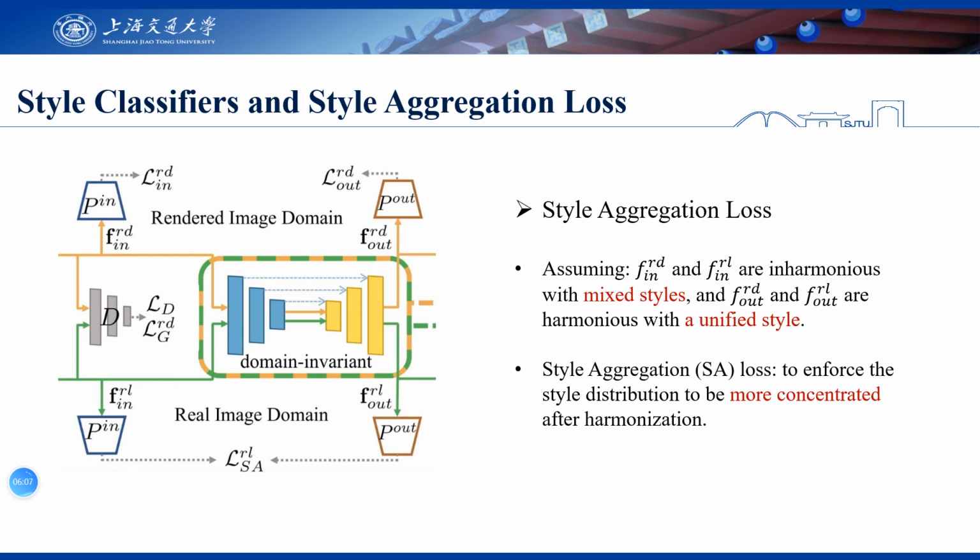We assume that the input features before the second stage are inharmonious, and the output features after the second stage are harmonious, so that the harmonization process is shared across two domains, and more useful information can be transferred from the rendered image domain to the real image domain. So, we propose a novel style aggregation loss to enforce the style distribution to be more concentrated after harmonization.